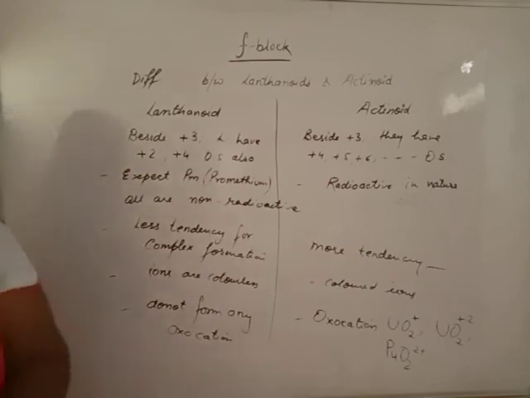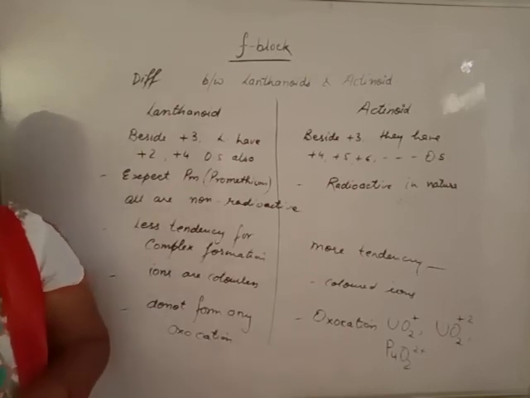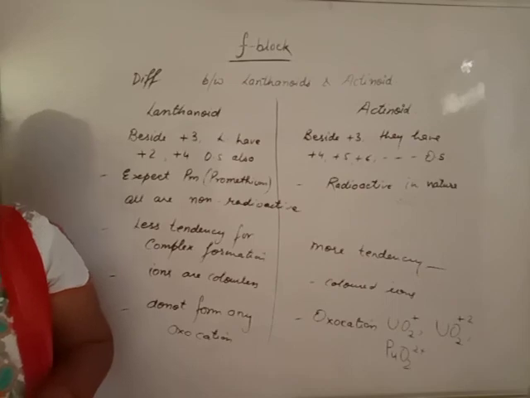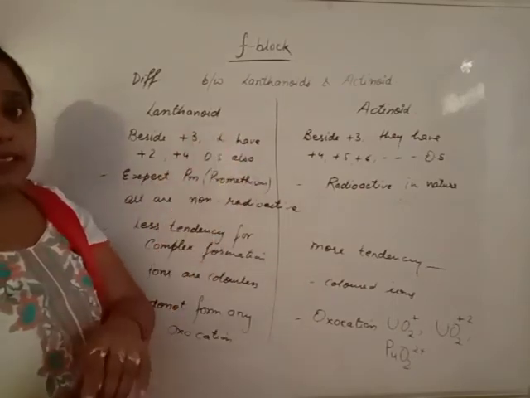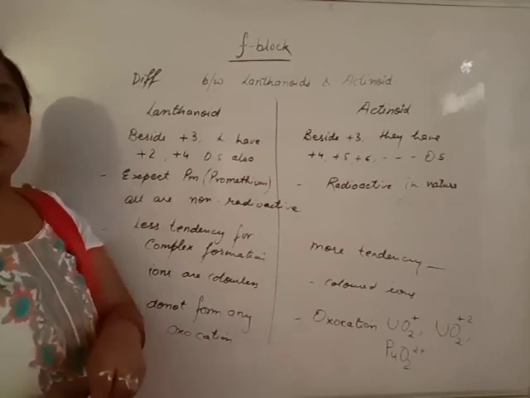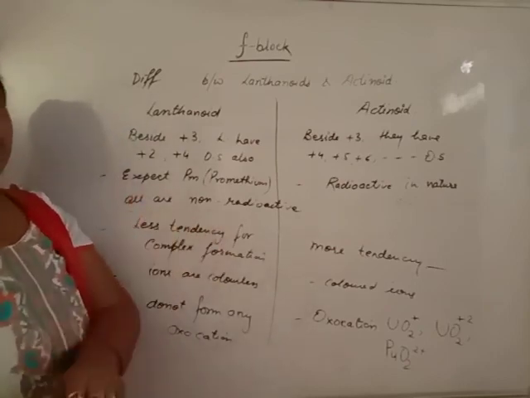If in your exam the question is what is actinoid contraction, give its cause and consequences. Only one consequence is left, that is the size of the second and third transition series remaining the same. It is only due to lanthanoid contraction.